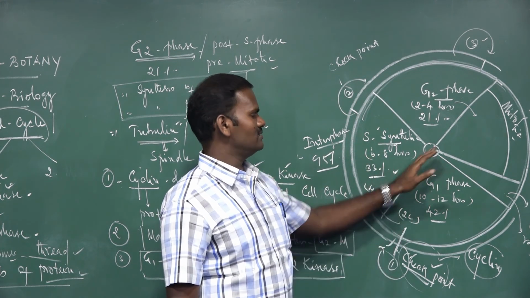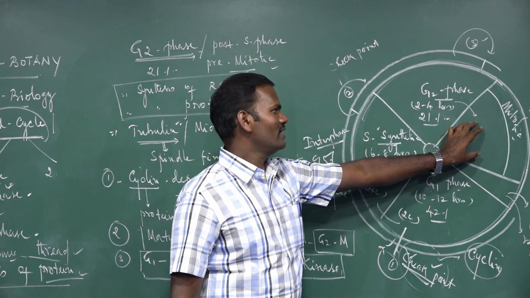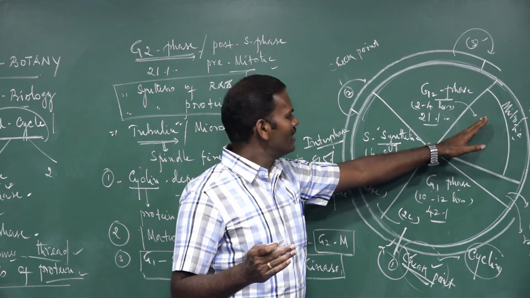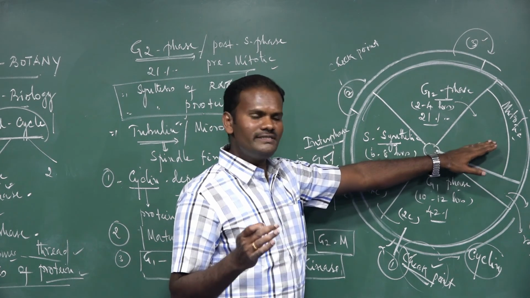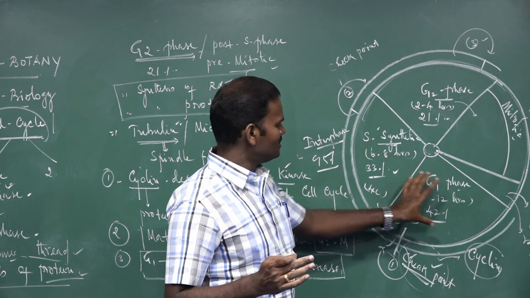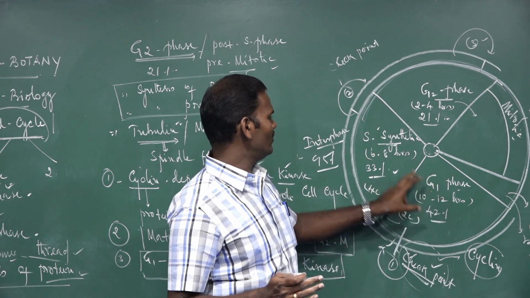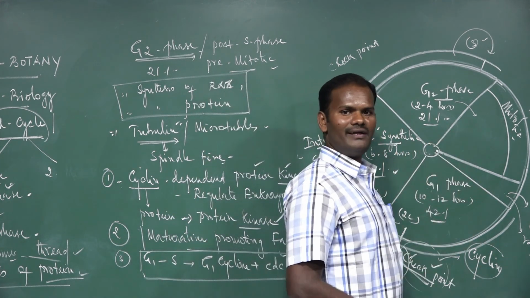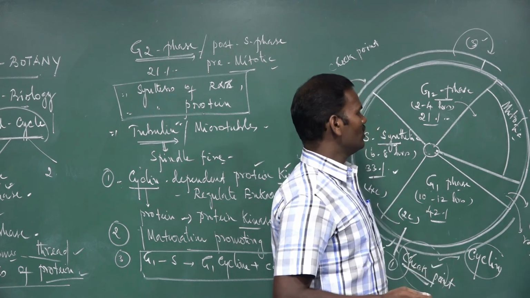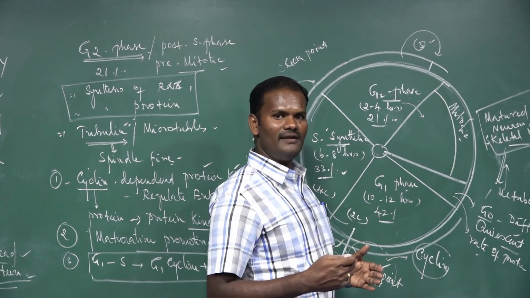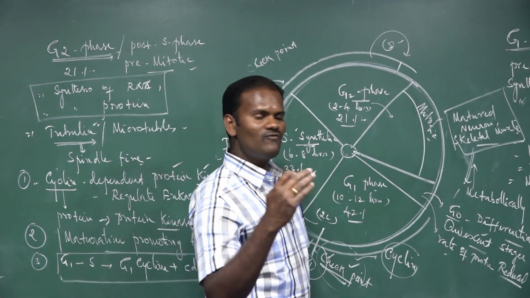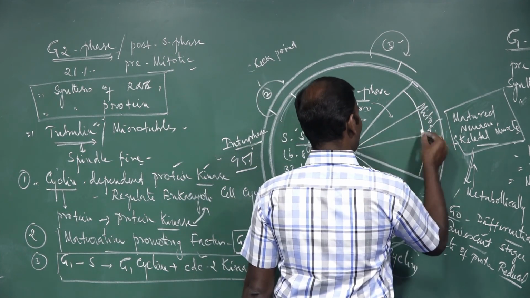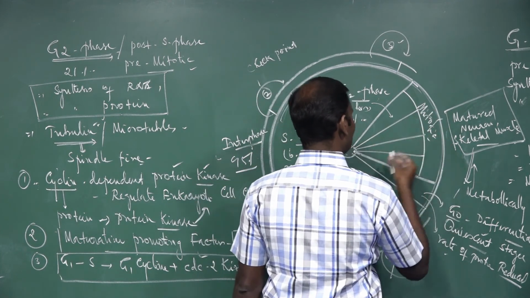All the materials required for the mitotic phase, whatever is needed for nuclear division, are synthesized in the interphase, that is G1 phase, S phase and G2 phase. Now the cells are divided in the mitotic phase, which is nuclear division. A nucleus is divided in 4 stages: prophase, metaphase, anaphase and telophase.